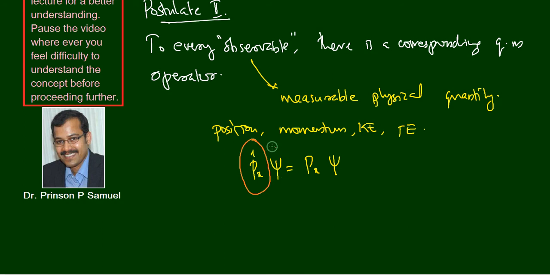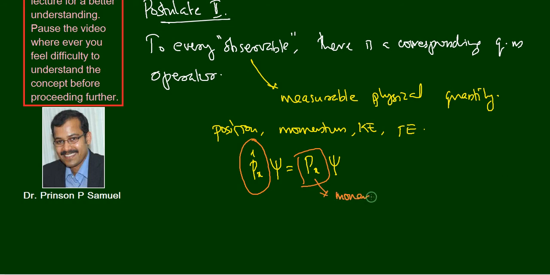The psi function is called a wave function. In the first postulate, you learned that to represent the state of a microsystem, there is a wave function, right? So psi is such a wave function, and when px cap is operating over psi, you get px multiplied by the same psi, and here px is called the eigenvalue. This value, which is multiplied with the psi, will be the momentum.